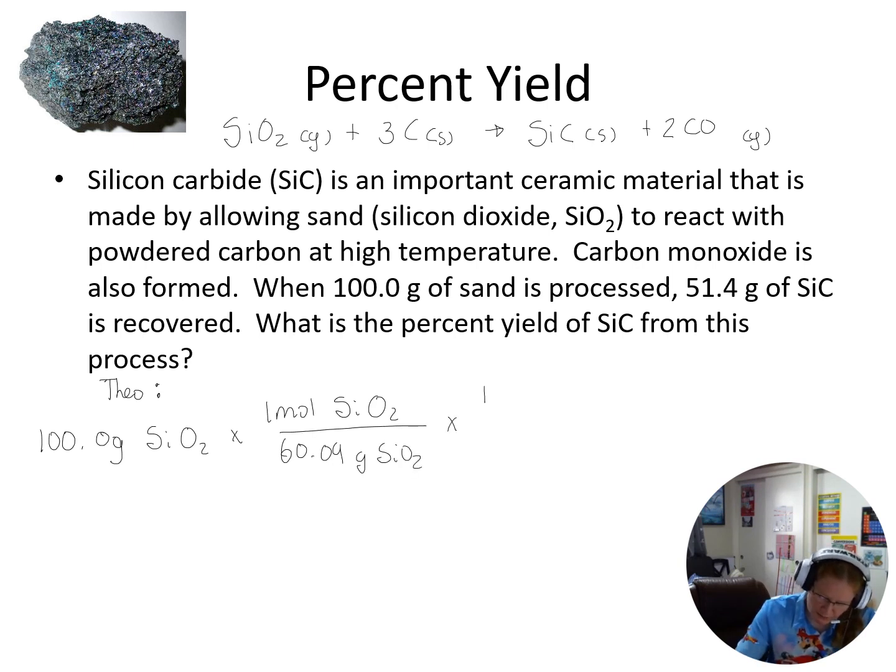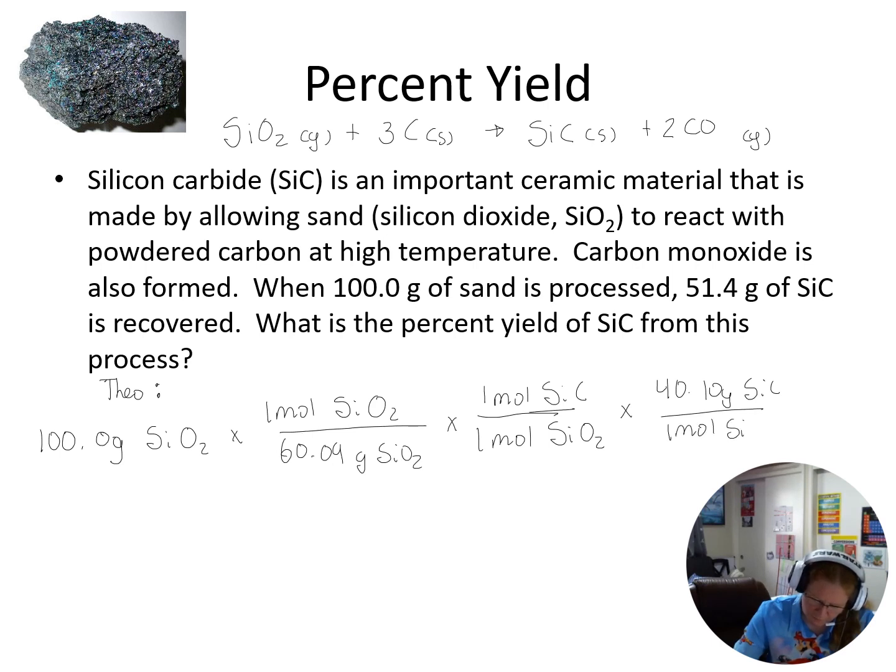Our molar ratio, 1 mole of silicon carbide for every 1 mole silicon dioxide, and then we get 40.10 grams of silicon carbide for every 1 mole. All right, so we get a theoretical yield of 66.7 grams of silicon carbide. Now, what we're told is that we recovered 51.4 grams.